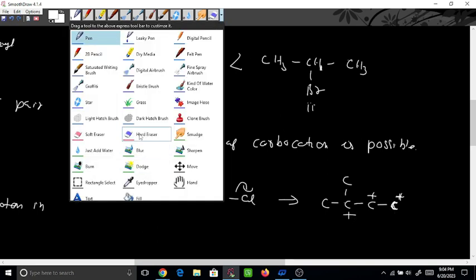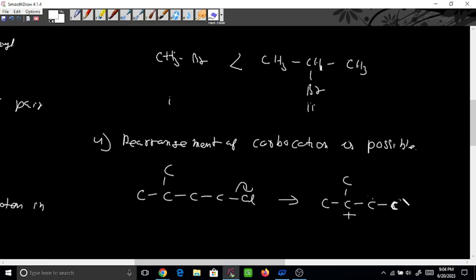You have to remember this one. There is very little possibility that it will be asked in your 12th class. But this is JEE level, so you can't ignore it. At JEE level, questions will be on rearrangement of carbocation.